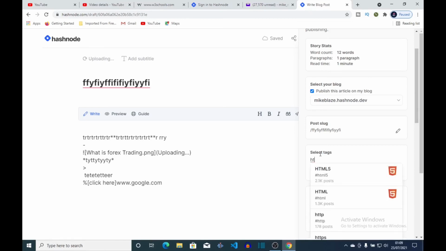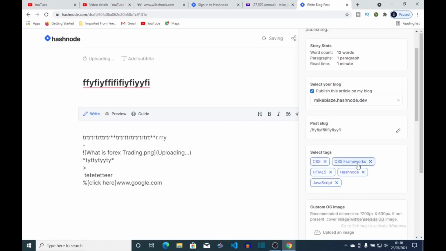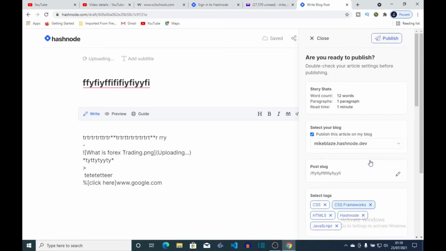It depends on what the article is about. So you give it tags to help it be visible to people. Once it gets to 5, you can't put any more tags. So just come up here and click on publish.